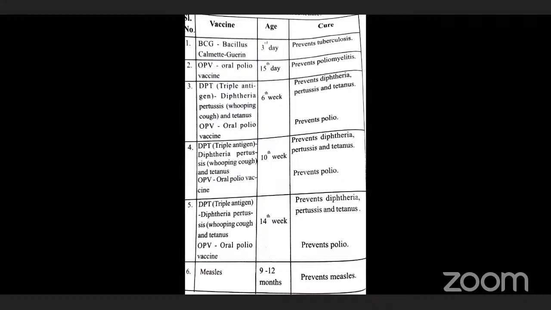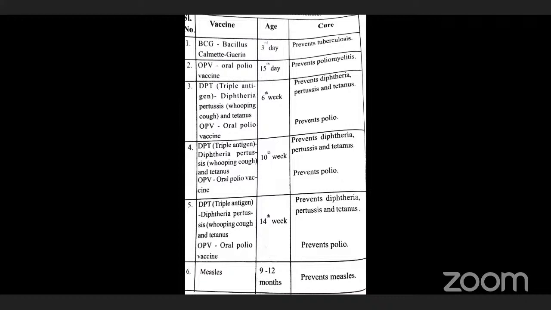OPV, oral polio vaccine, at the 15th day after birth of the infant. It prevents poliomyelitis. The next one is DPT, triple antigens, diphtheria, which we discussed now. It is given at six weeks from birth. It prevents diphtheria, tetanus, and whooping cough.